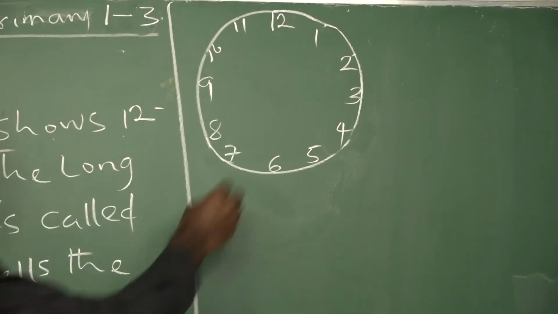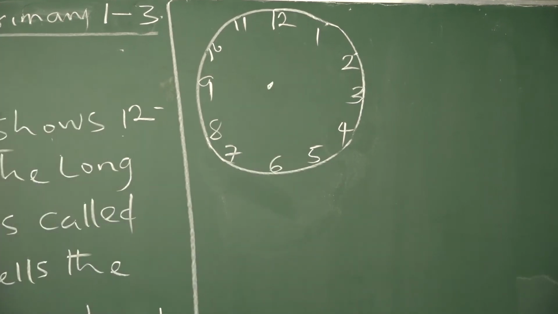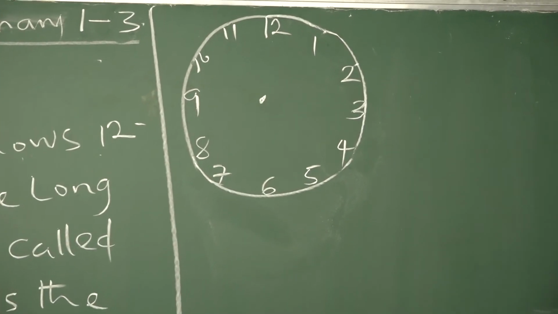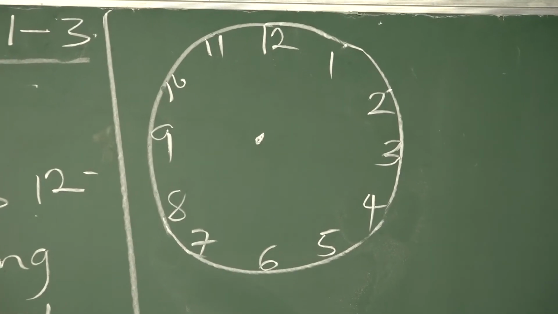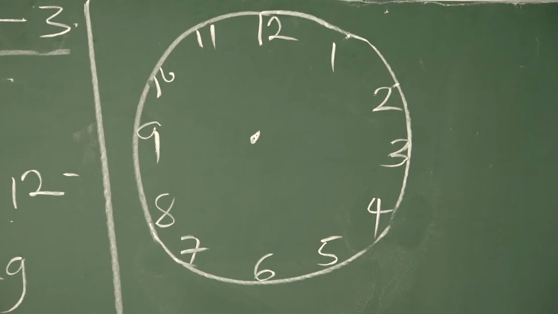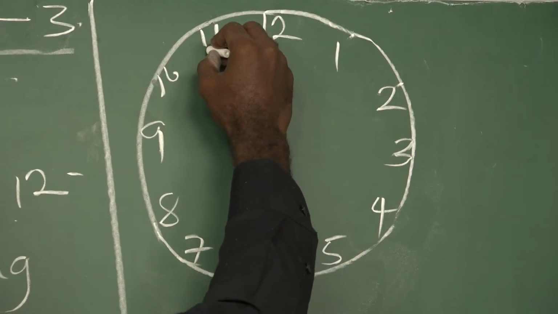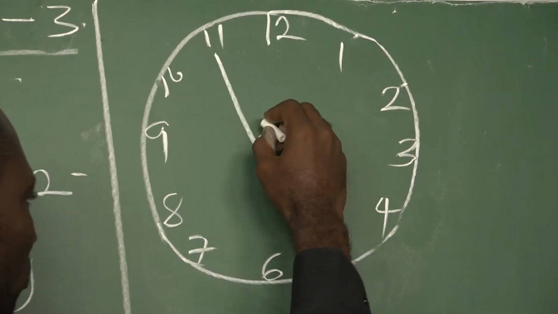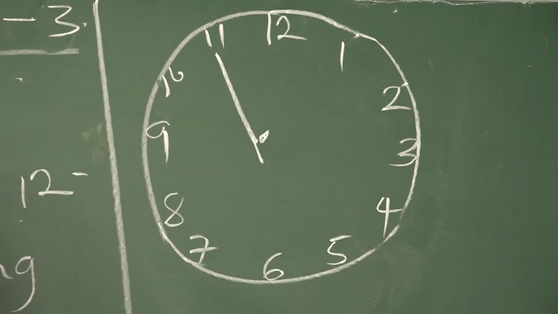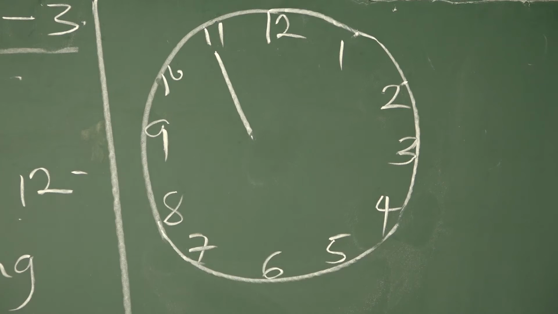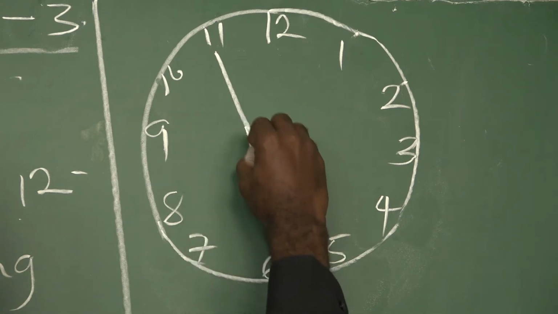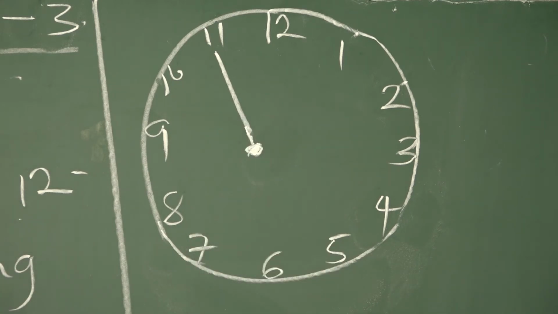Now, we want to focus on the long hand, which we have defined to be the minute hand. So if we have the long hand pointing to 11 and then the short hand pointing to 2.